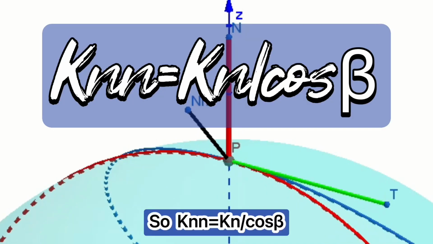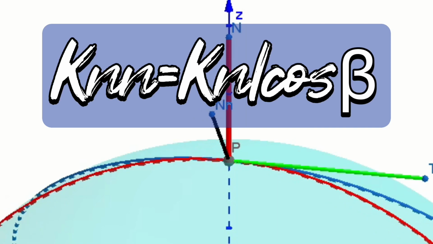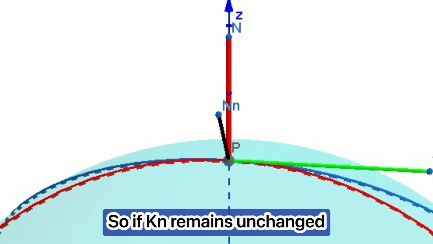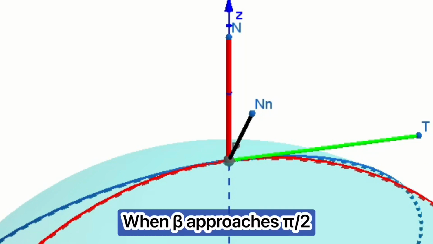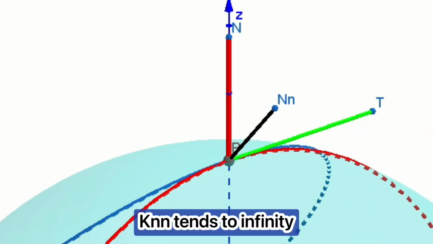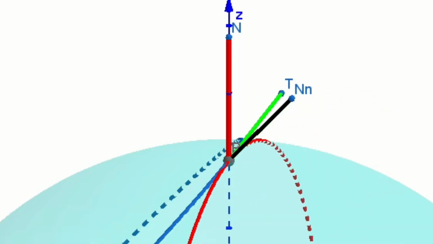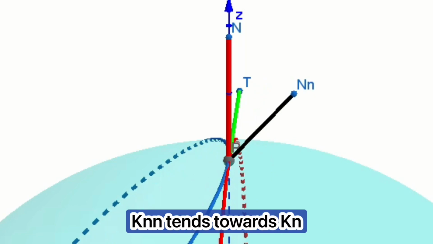So Kn equals Knn cos beta. So if Kn remains unchanged, when beta approaches pi/2, Knn tends to infinity. When beta approaches 0, Knn tends towards Kn.